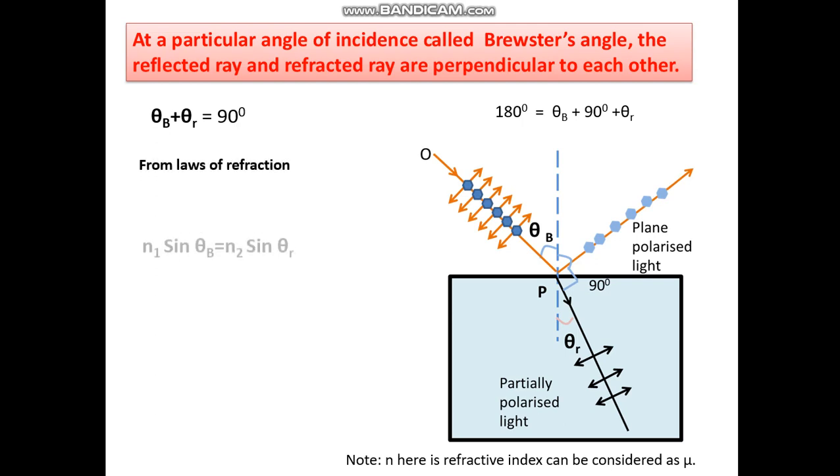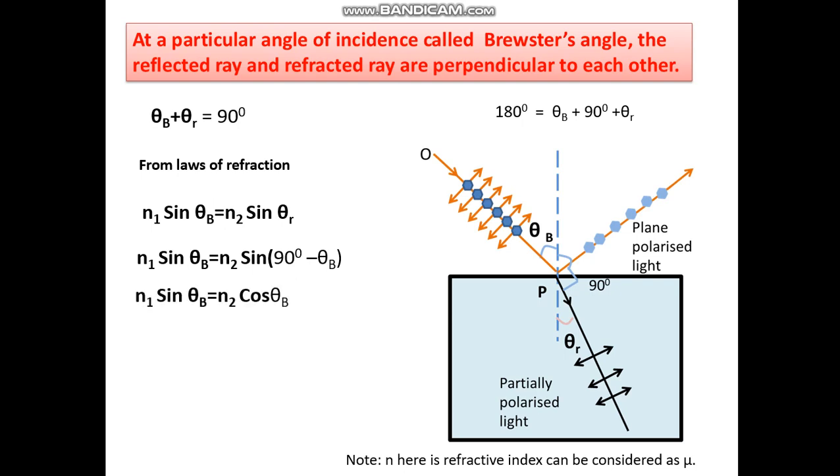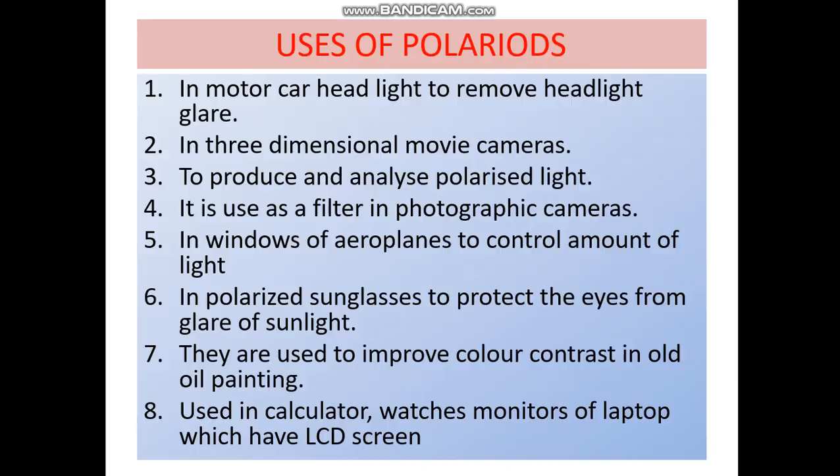From the laws of refraction, n1 sin theta b is equal to n2 sin theta r. n1 sin theta b is equal to n2 sin of (90 degrees minus theta b). Therefore, n1 sin theta b is equal to n2 cos theta b. n1 upon n2 is tan theta b. Theta b is equal to tan inverse of n2 upon n1. Note, n here is the refractive index and can be considered as mu also. This gives Brewster's law.